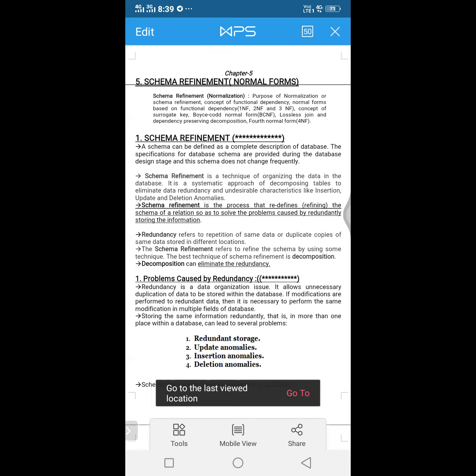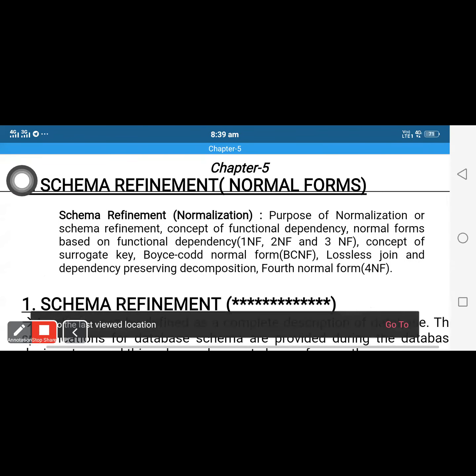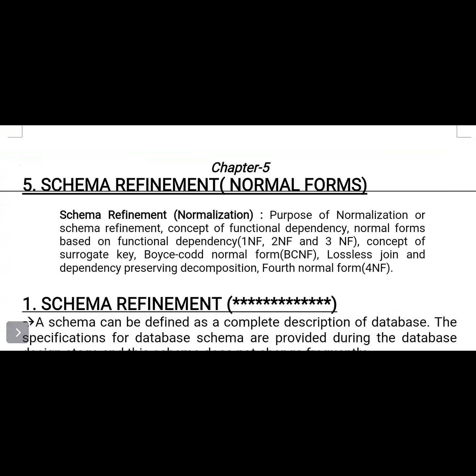Today we will discuss the next unit, which is schema refinement. First of all, we will see what the topics in the fourth unit are. If you complete that unit, we have only one unit remaining. Up to now we have discussed three units, and we are repeating those three units also.